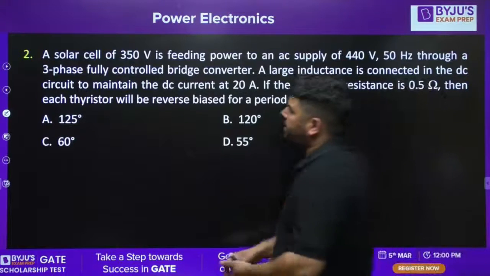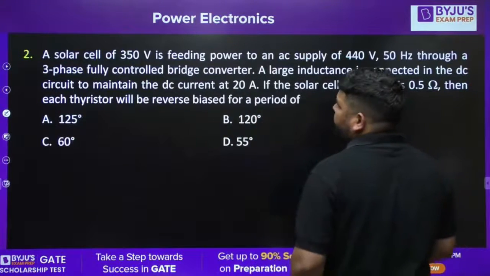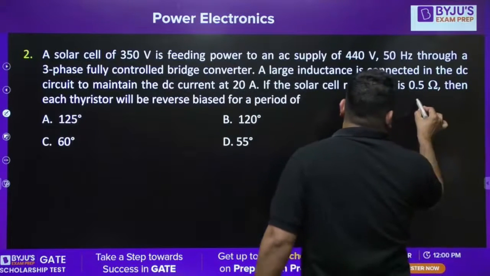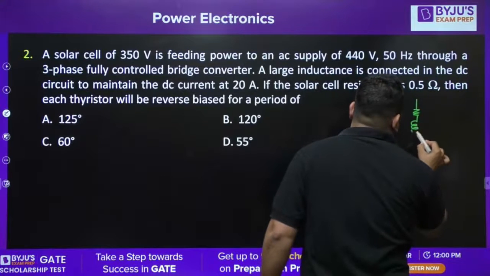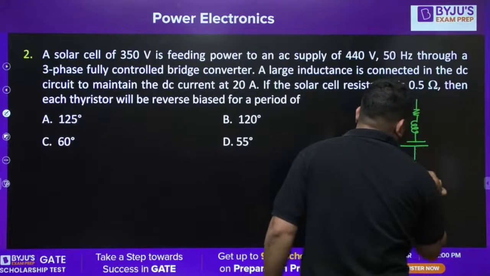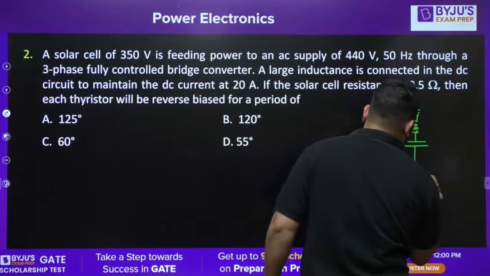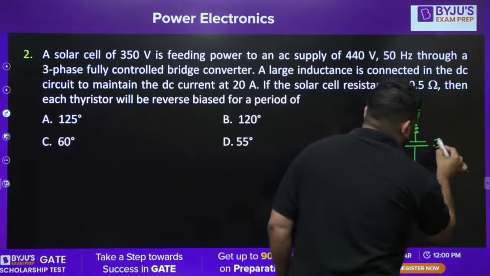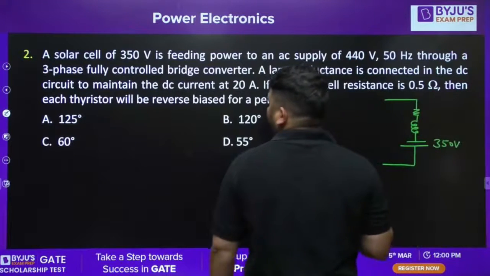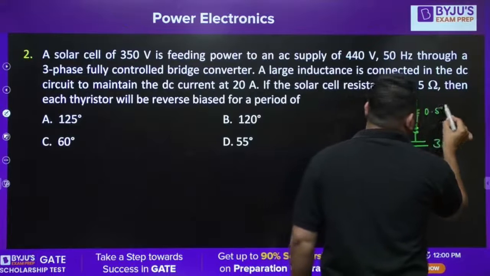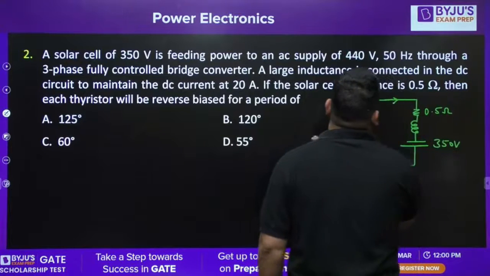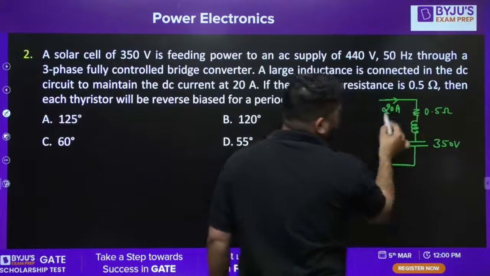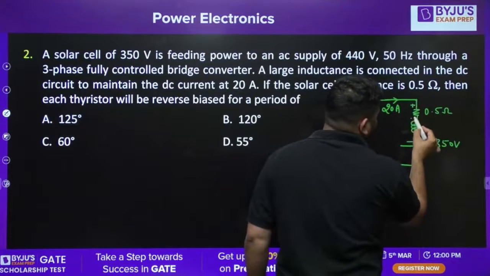Let's come back to the question, guys. So we have a 3-phase fully controlled bridge converter. The load is like this, RLE load. Since the load is delivering power back to the source, the polarity of the source should be like this, and it has to be 350 volt. The resistance is 0.5 ohm, and the current is continuous at 20 ampere. If this current is constant at 20 ampere, this drop will be 10 volt.